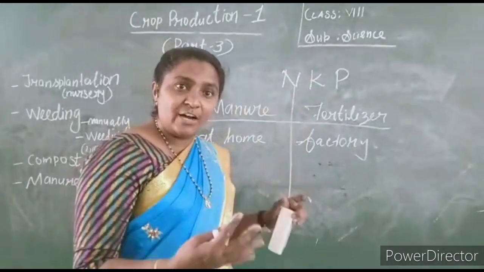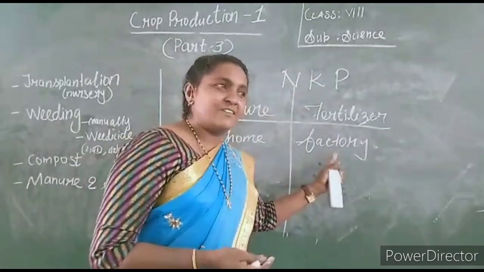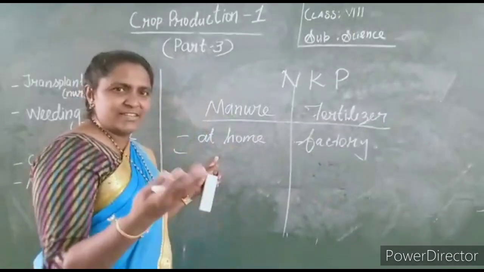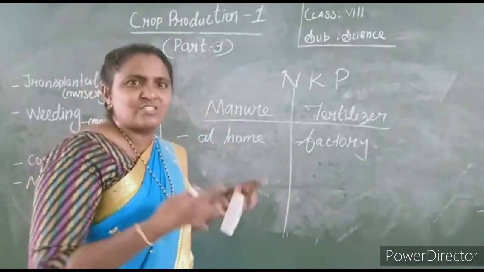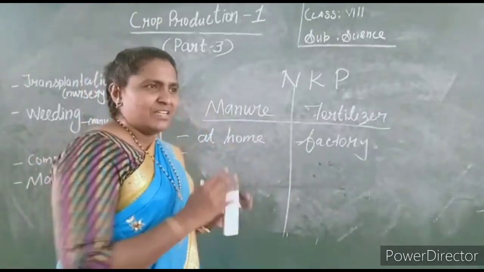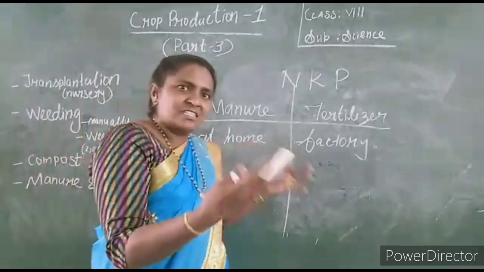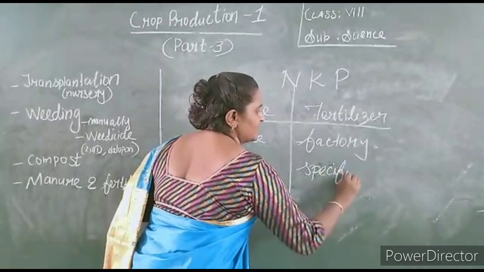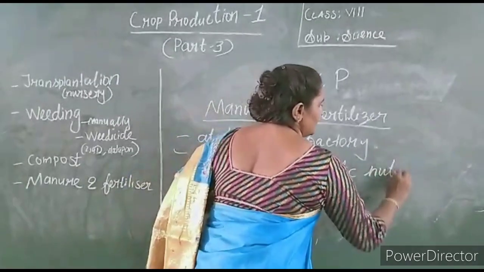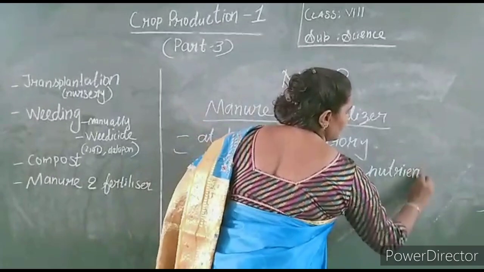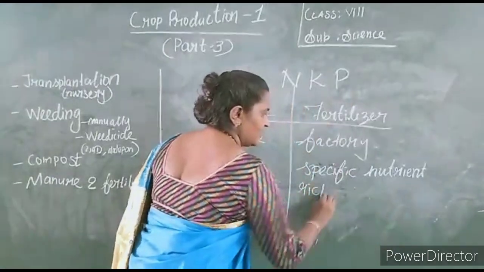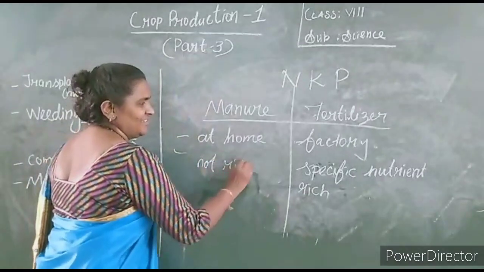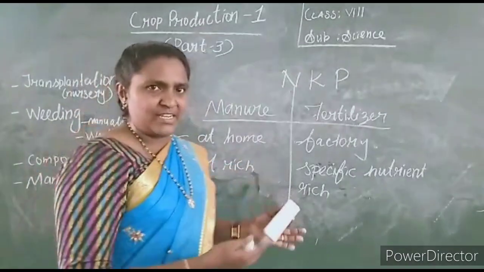So according to the need of the plant, they will prepare the nutrition-rich fertilizer. Manure does not have specific nutrition. Rich means more amount is present, here not rich in specific nutrients.